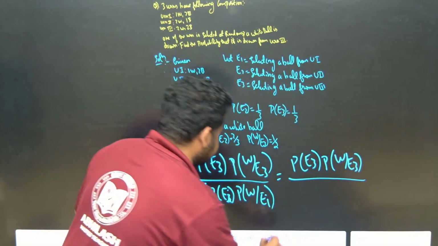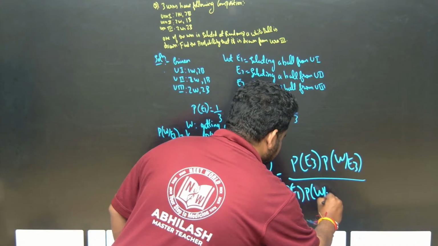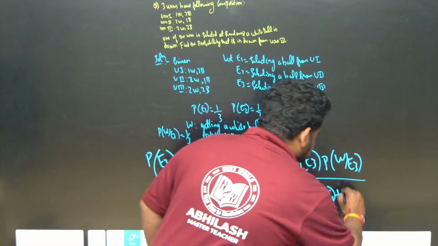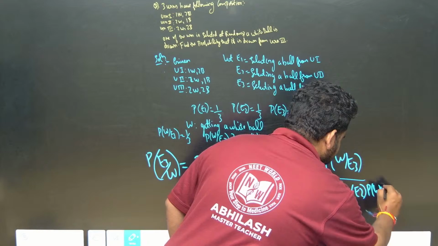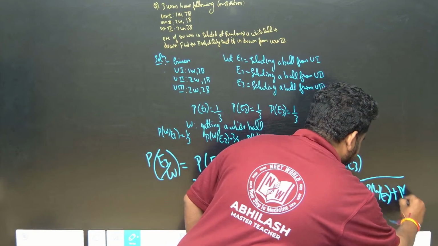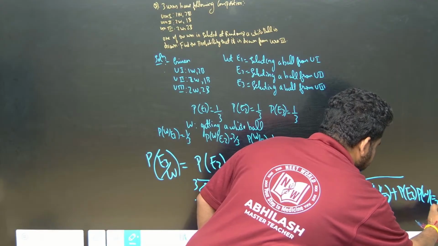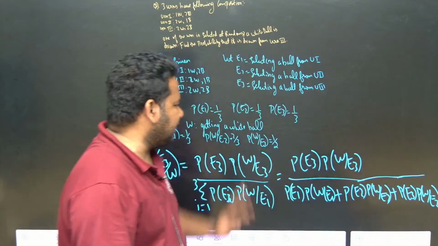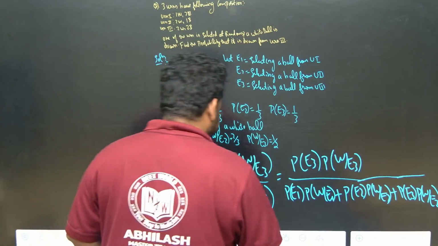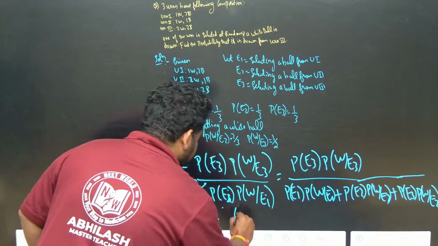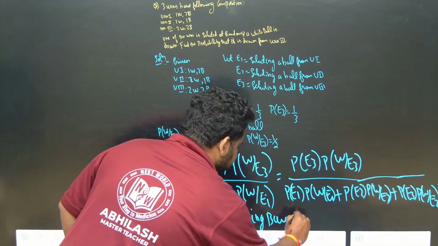This is summation, so I can write it as probability of E1 into probability of W given E1, plus probability of E2 into probability of W given E2, plus probability of E3 into probability of W given E3. Now we just have to fill in the values, and by filling them in you will get it. You have to write the reason here: therefore, using Bayes theorem.